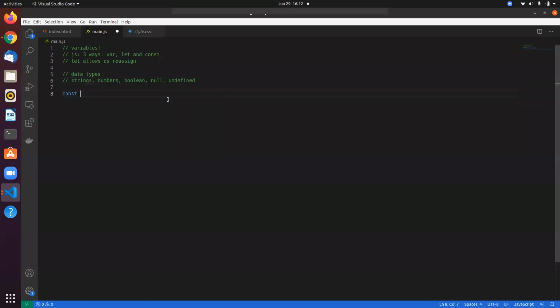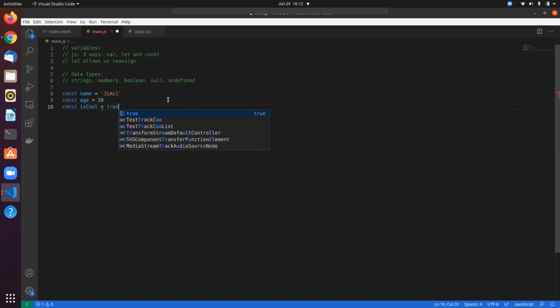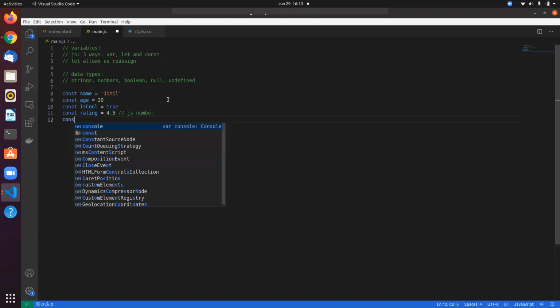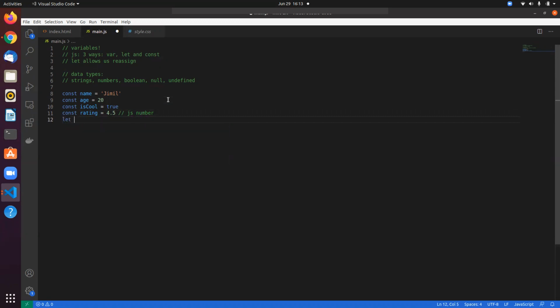Right? Let me have some. So if you want to have a string, you just put it in double quotes and you'll get a string. Let's have a number. Let's say we want to have a boolean. A boolean holds a value of true or false. So even if I do something like this, this is a decimal, but in JS this is always considered a number, right? And then let's have an undefined value.